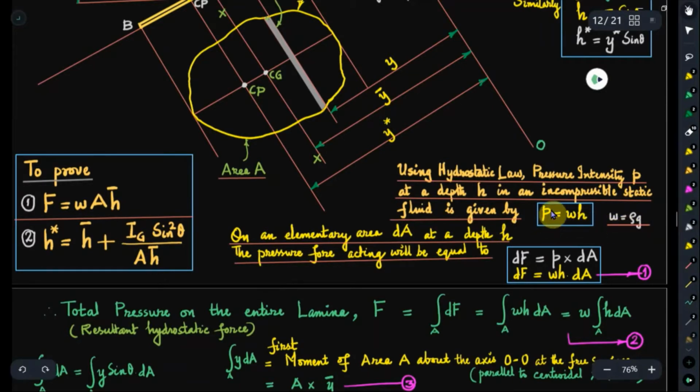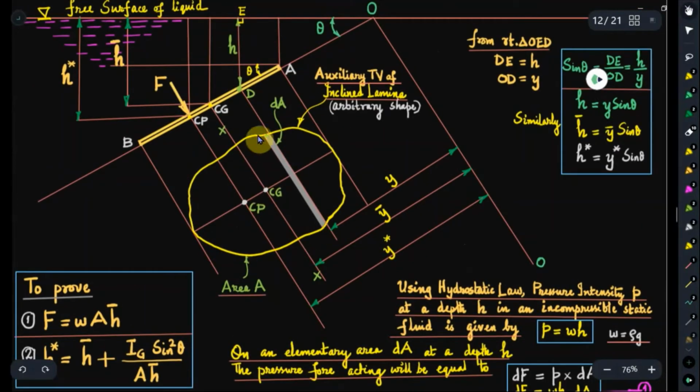Now we are considering the elementary area, dA, and what is the hydrostatic force acting on this? The elementary area will be somewhere here, very small, in this edge view, and in this auxiliary top view it can be shown like this. What is the force acting on this elementary area due to the hydrostatic pressure P? P at a depth of h is w into h. That pressure multiplied by the elementary area will be the pressure force dF.